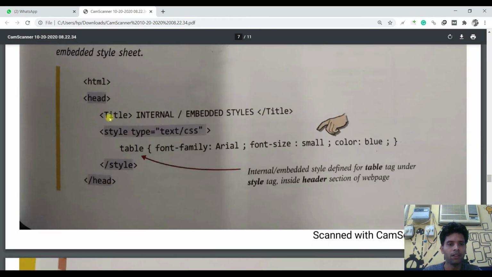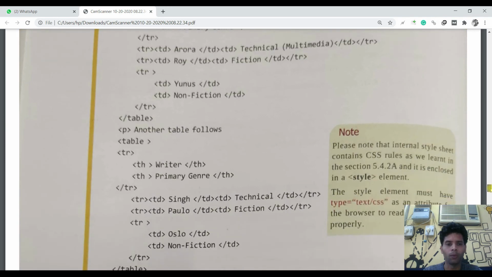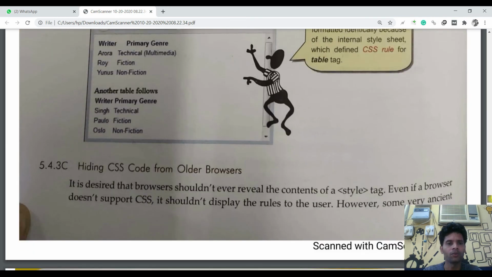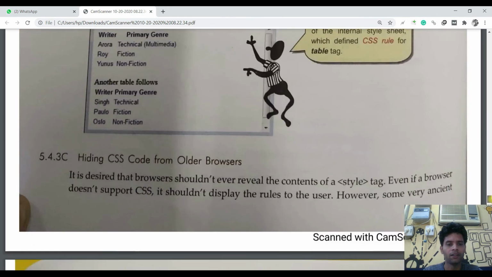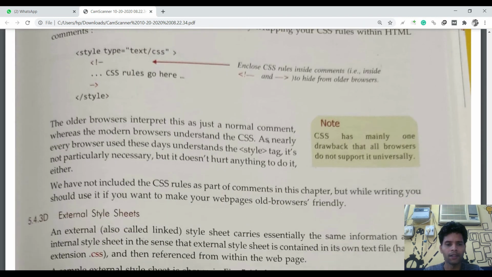For example, title, this is style type text/css, table font-family Arial, font-size small, color blue, style close, head close. Then the normal HTML tags, and the output will also be in this format. Hiding CSS code from older browsers, read this, we will explain it tomorrow.